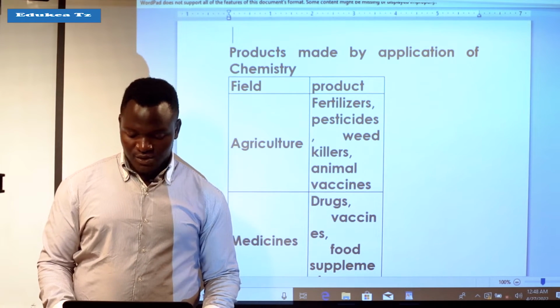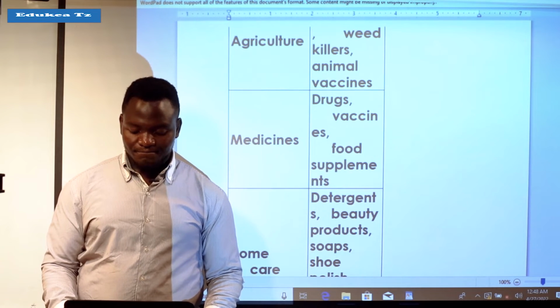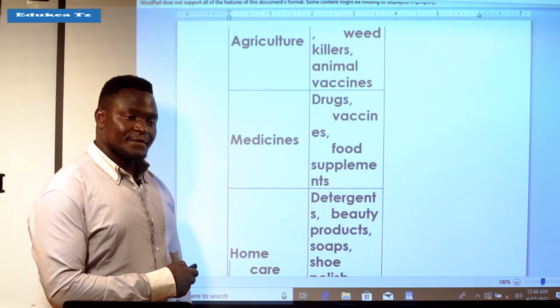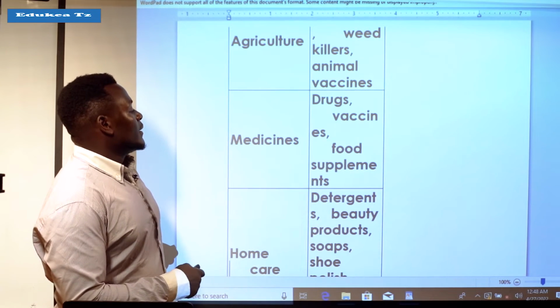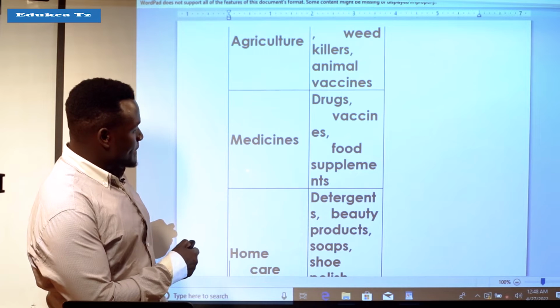And let us go to another field, which also applies chemistry a lot. We have here the medicines.